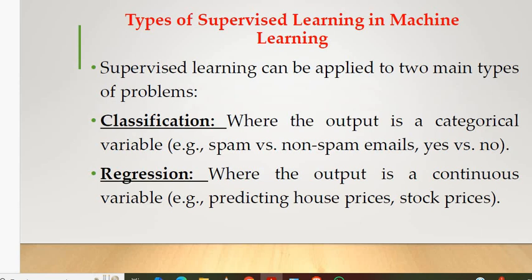Classification is a categorical label. You can analyze whether an email is spam or non-spam, a yes or no category; everything is classification, right? Regression means a continuous variable, that is, predicting house prices. In 2010, a house price of, for example, 50 lakhs will go to around crores in 2025, right? So that is the difference with continuous variables. And stock prices in the trade market also change daily. Another example is the gold rate.